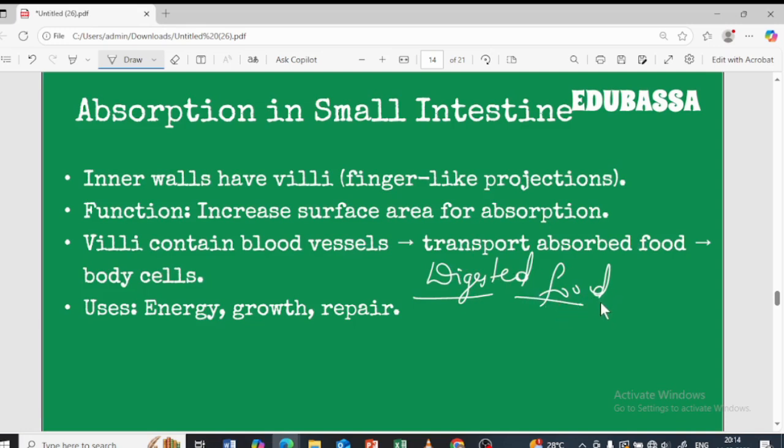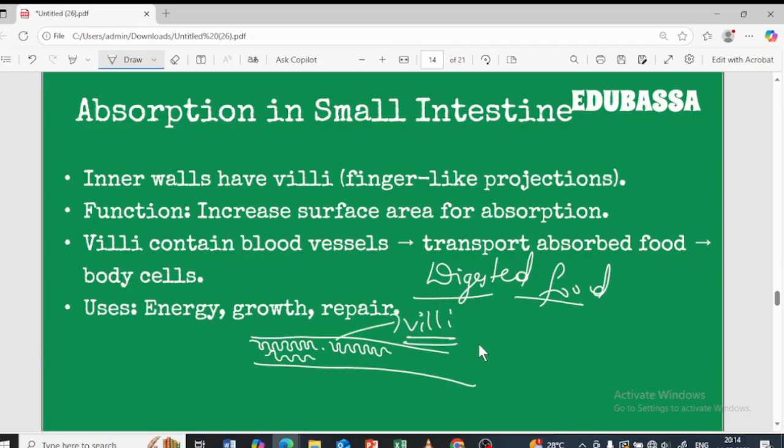So now this digested food has to go to the different parts of the body. How is it going to go? The small intestine has thousands of finger-like outgrowths like this. What do we call these finger-like outgrowths? Villi. Why are the villi important? Because they increase the surface area for the absorption of the digested food.